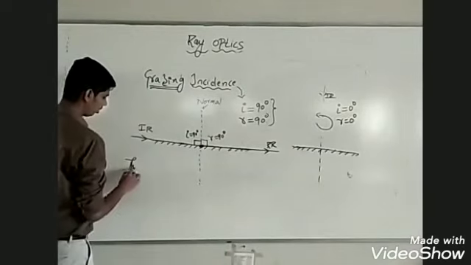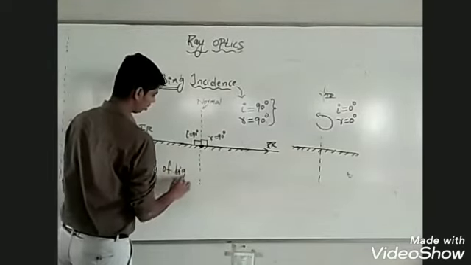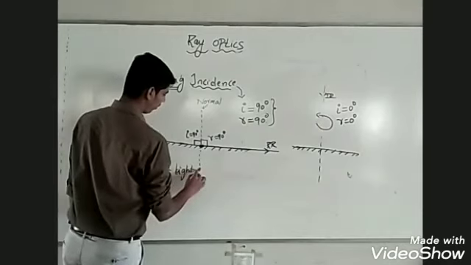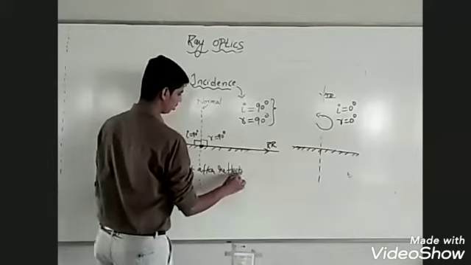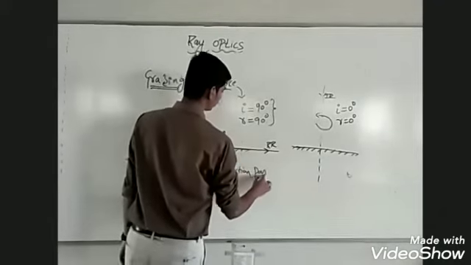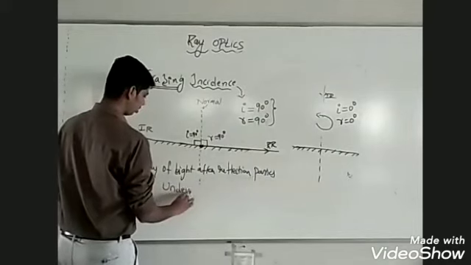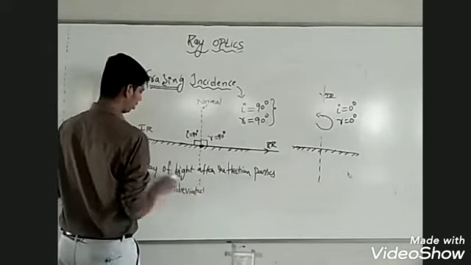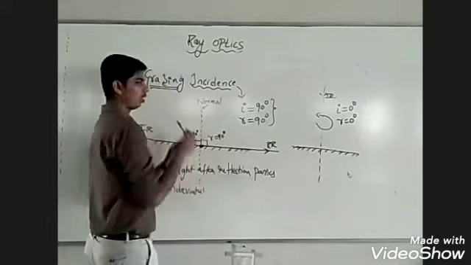So in case of grazing incidence, the ray of light after reflection passes undeviated. That means it goes just as it was incident, it does not turn.